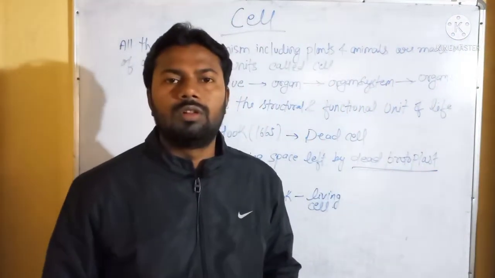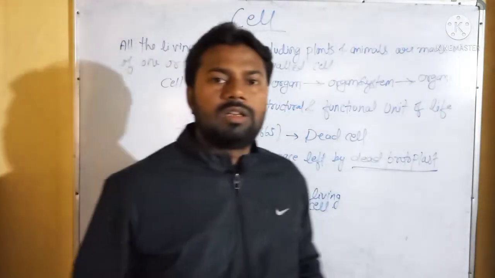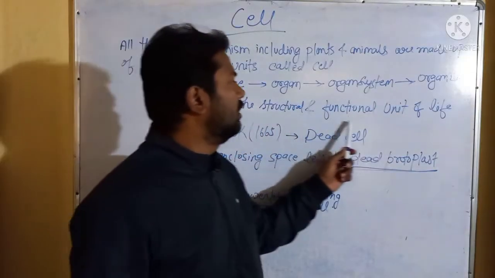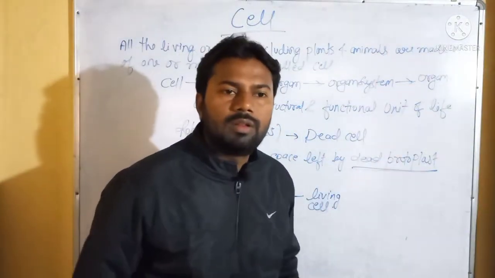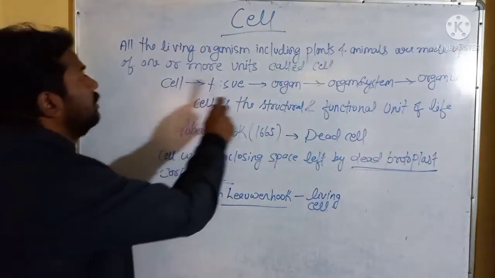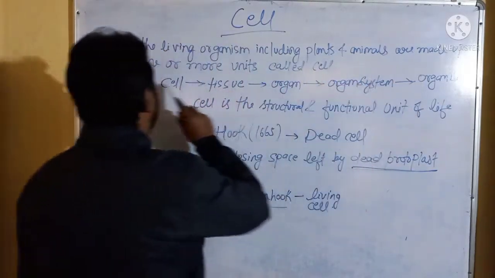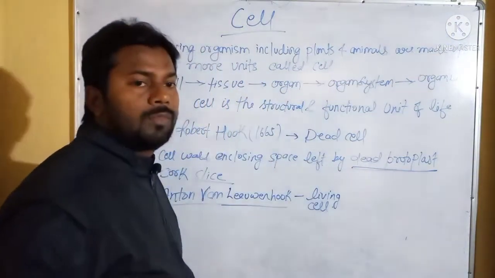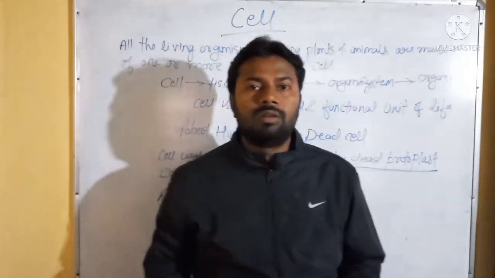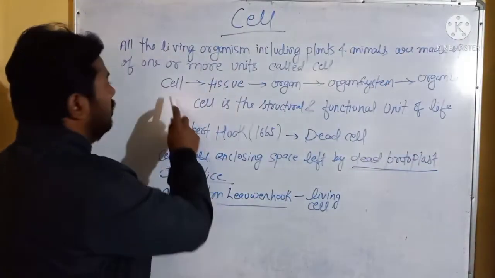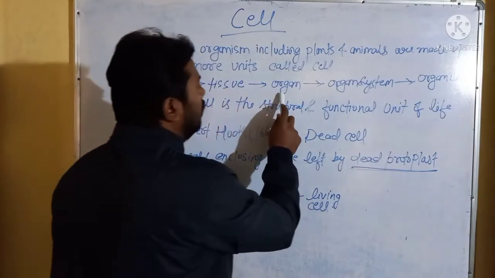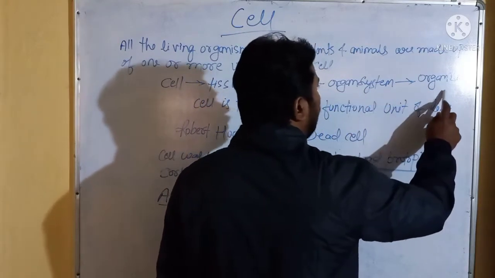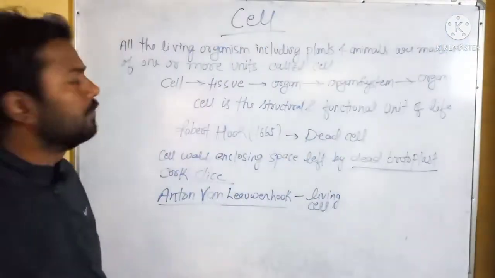Today we are going to discuss the topic about cell. As already all of you know, what is cell? Cell is the structural and functional unit of life. It means all the living organisms including plants and animals are made up of one or more units and these units are called cells. We all are made up of cells. Cell forms tissue, tissue forms organ, organ forms organ system, and whole organ system forms a whole organism.